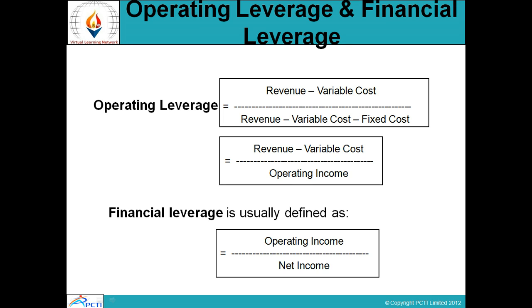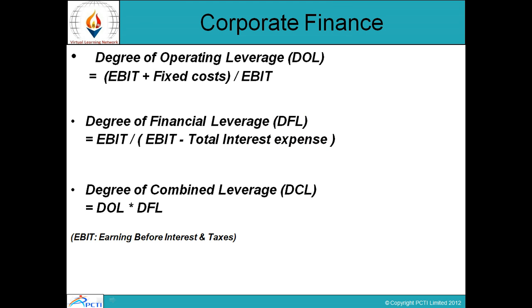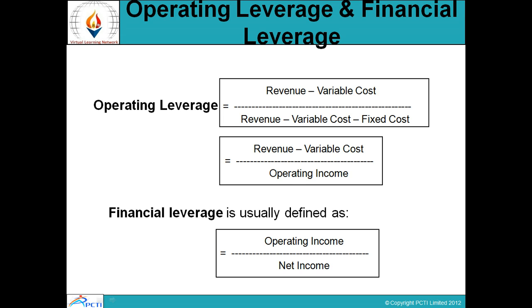The formula is revenue minus variable cost. Revenue is nothing but income, the money earned. What do you mean by variable cost? Variable cost is a cost which changes from time to time. Rent is not a variable cost, it's a fixed cost. Variable costs are things like electricity and wages. So from all the revenue I made, I need to take out all the variable costs.